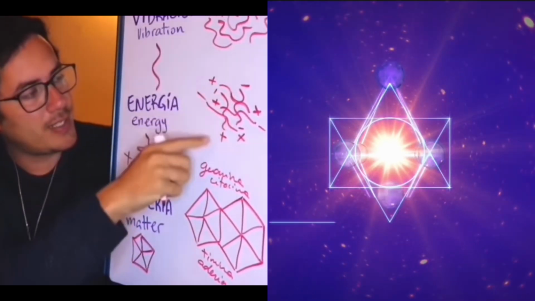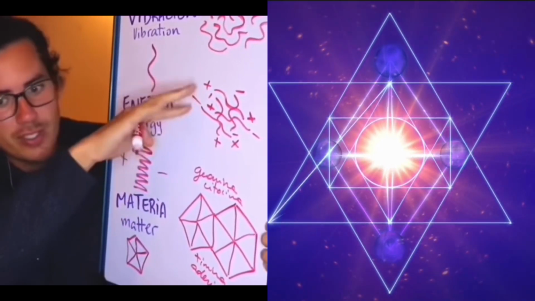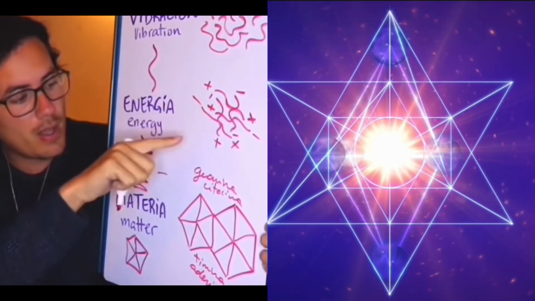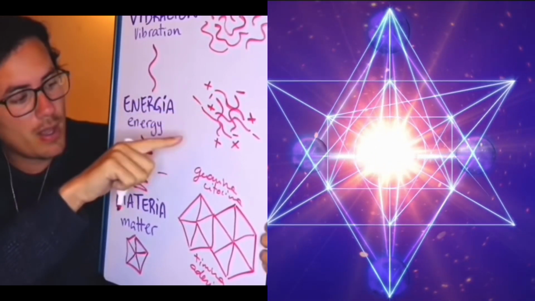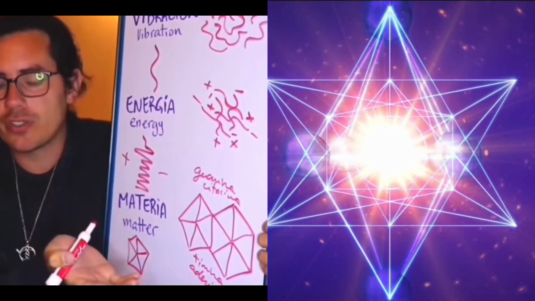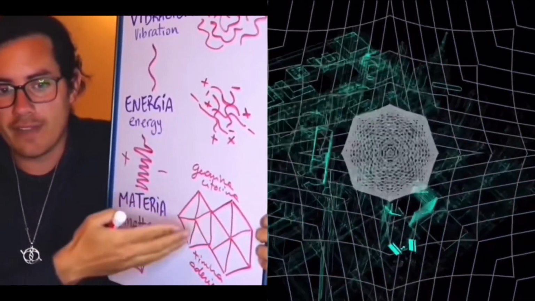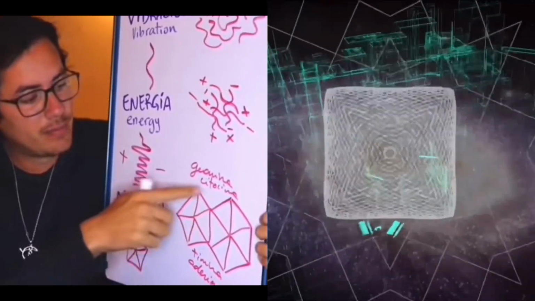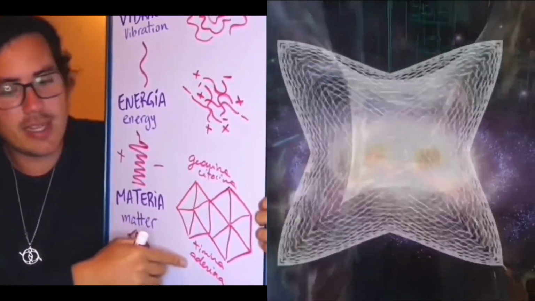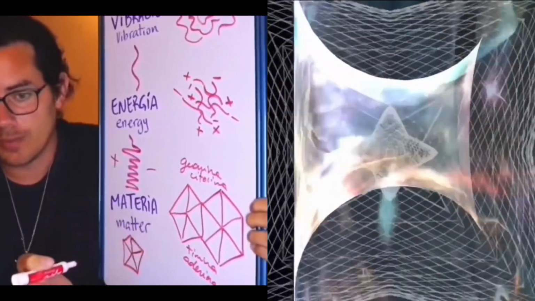So when the energy starts to get in order, what happens is that they create molecular structures like these ones, or the base of life, like this shape: guanine, cytosine, thymine, and adenine for the DNA, for example.